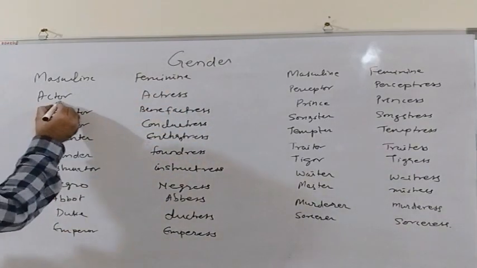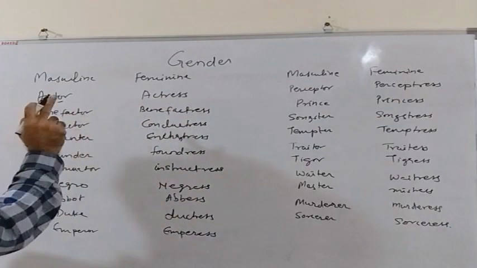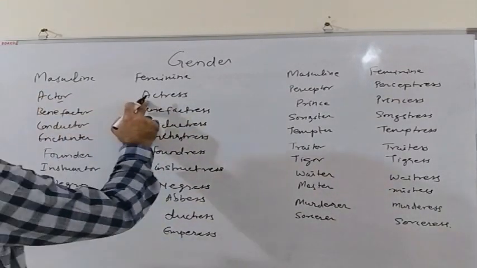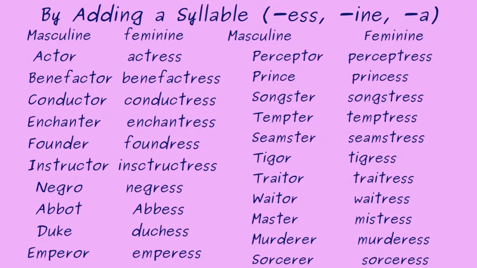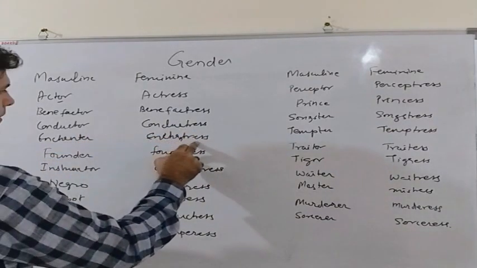We drop this O from actor and add ess, and it becomes actress. Similarly, benefactor becomes benefactress. We drop this O. Conductor becomes conductress. Enchanter becomes enchantress. We drop this E and add ess.